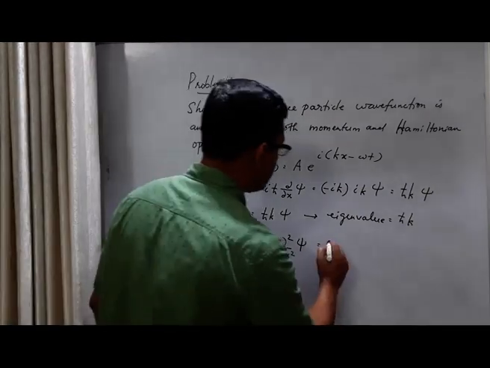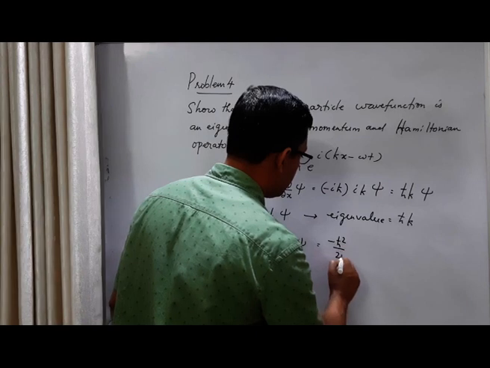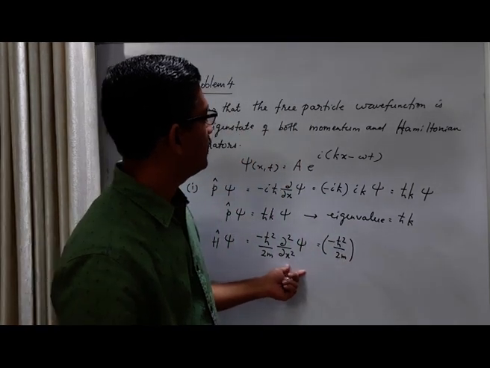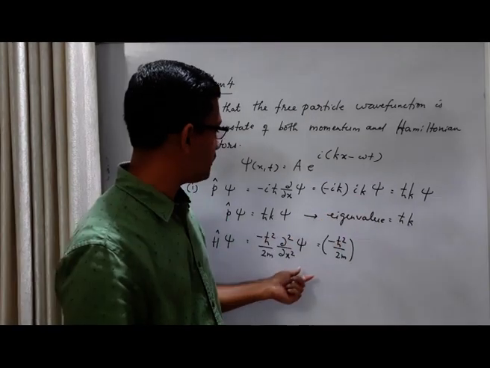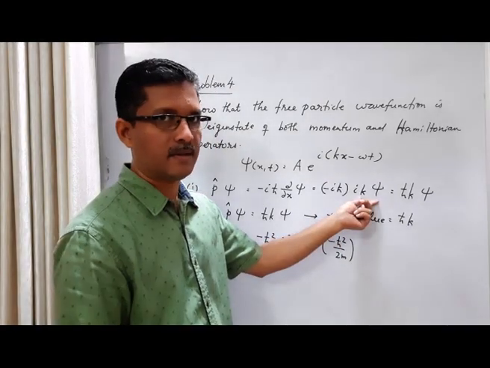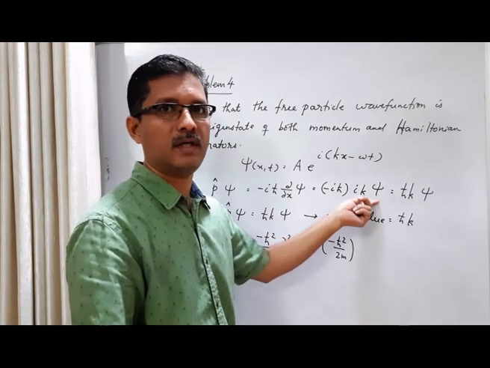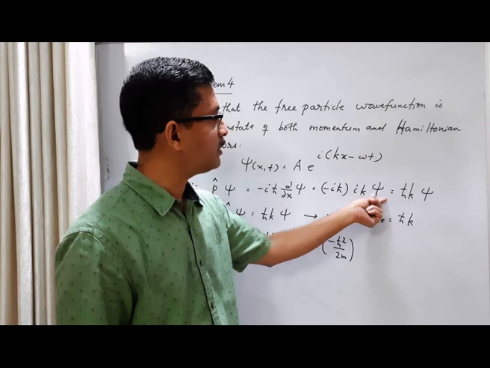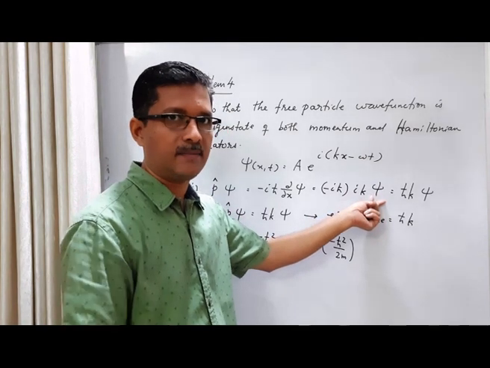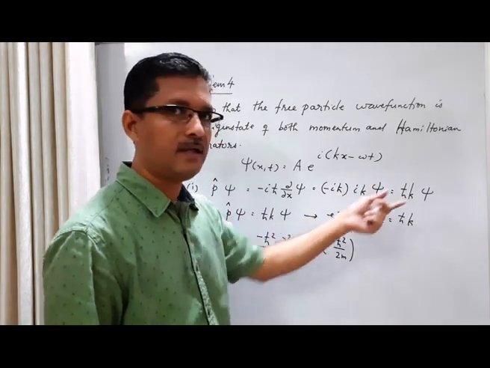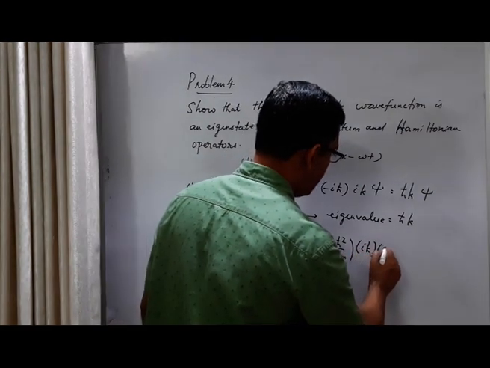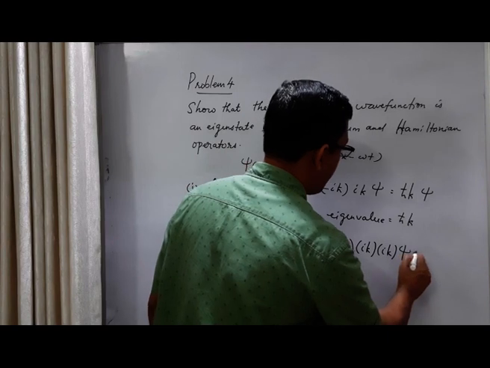So what do you get? Minus h cross square by 2m into second derivative of psi. First derivative of psi with respect to x gives ik times psi. Then you have to do one more derivative with respect to x. So again differentiating psi with respect to x, we get again ik times psi. So we get ik into ik times psi.